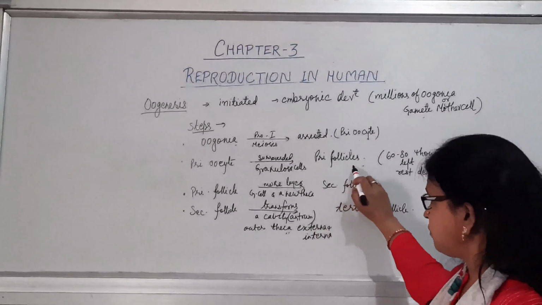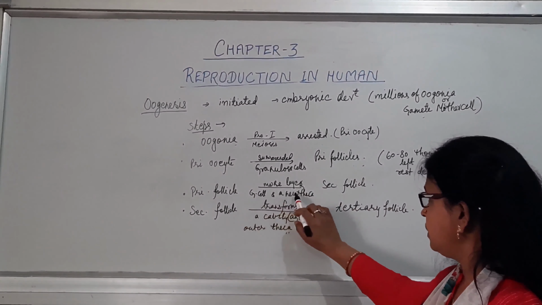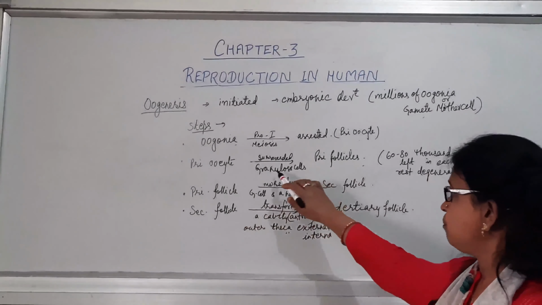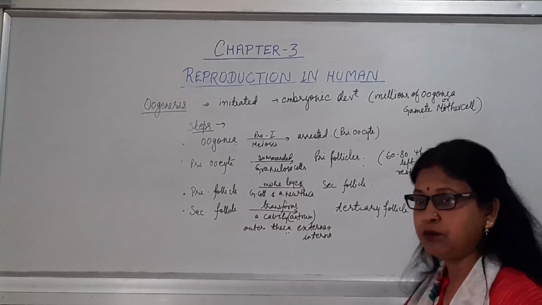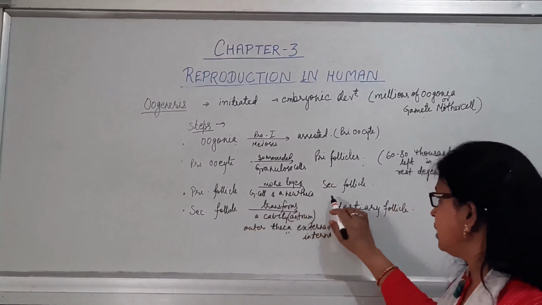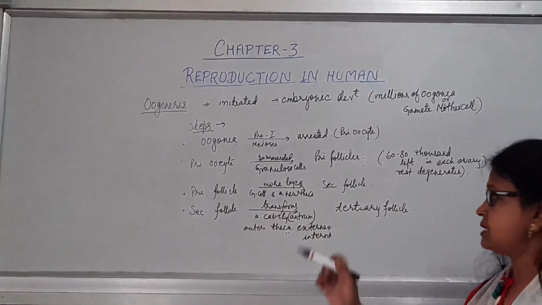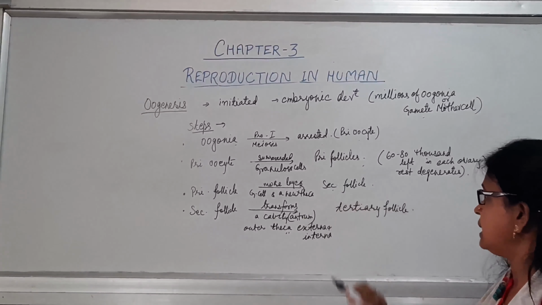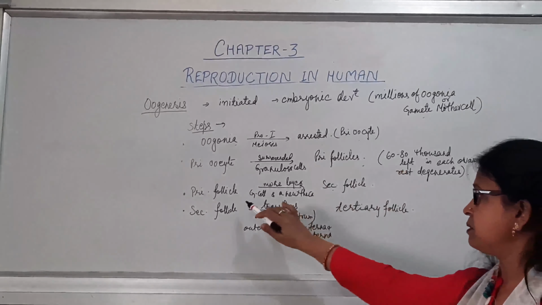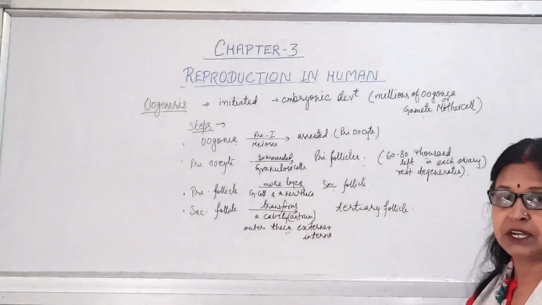Now this primary follicle will be surrounded by some more granulosa cells, and a layer that is known as theca forms. That structure will be known as the secondary follicle. So the primary follicle is transformed into the secondary follicle.